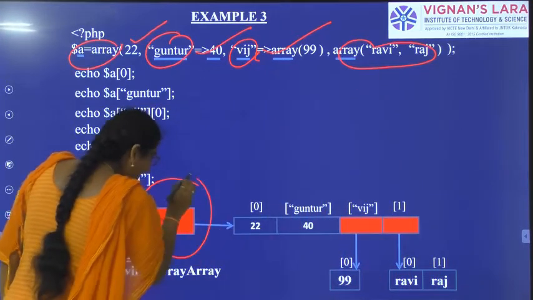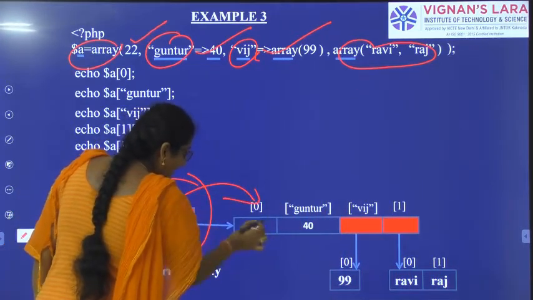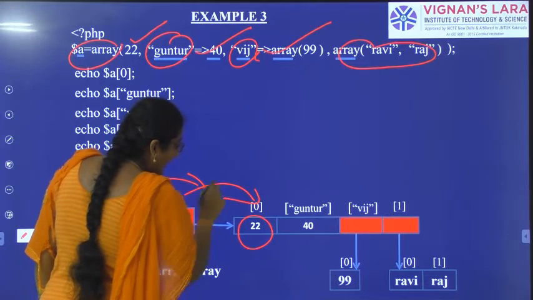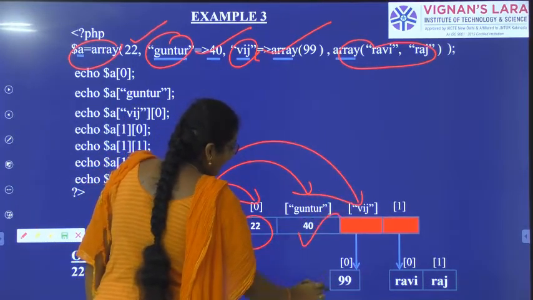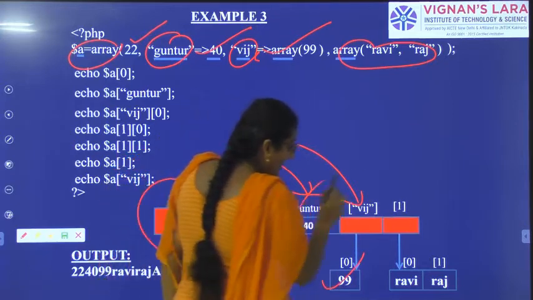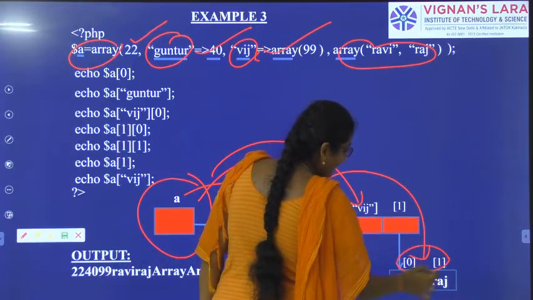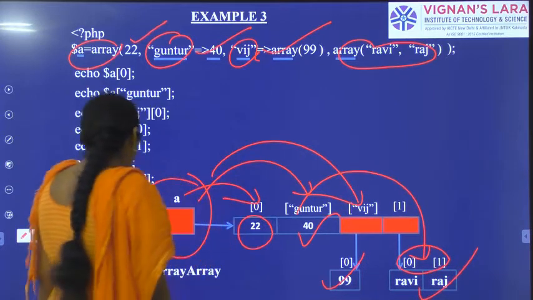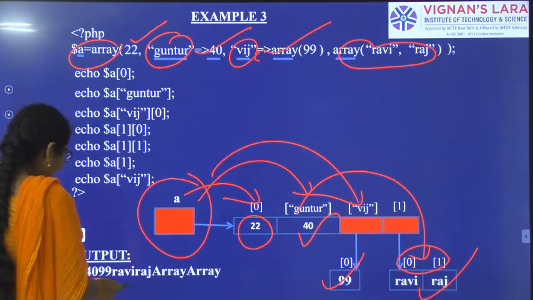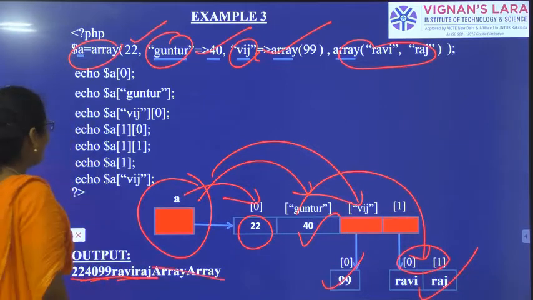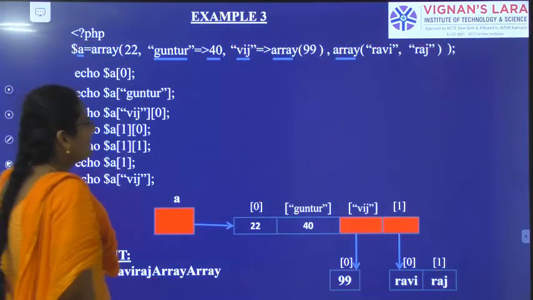First we have created the array with the numerical indices, stored the value 22. Again the array with the string indices, stored the values 40 and 99. Again created the array with numerical indices, stored Ravi and Raj. So all those things will be in the output. 22, 40, 99, Ravi, Raj and empty arrays also will be the output.